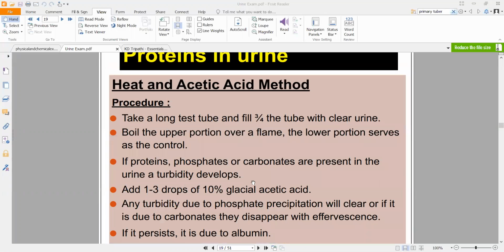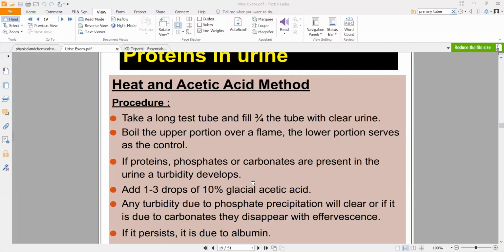Once you boil, if proteins, phosphates, or carbonates are present, it will develop turbidity. It will become opaque, a little bit dirty, literally. Now, in the same tube, add 1 to 3 drops of 10% glacial acetic acid. Glacial acetic acid itself is 60%, and of that you are adding 10%. This is concentration, not the ml. The 1 to 3 drops will be the volume. 10% glacial acetic acid basically means you are taking 90 ml water and 10 ml glacial acetic acid. That is how you get 10% glacial acetic acid.